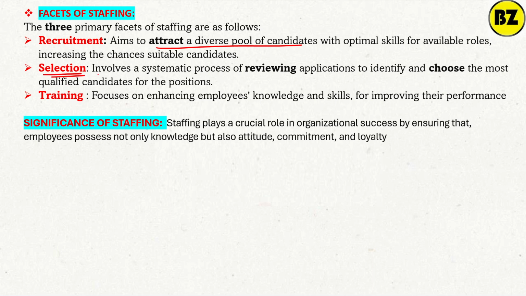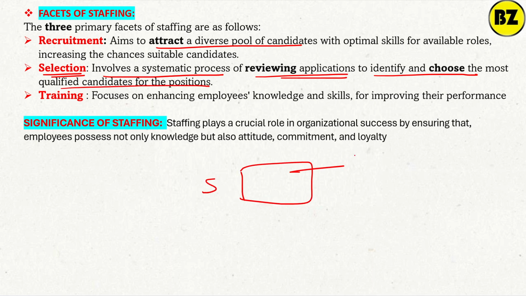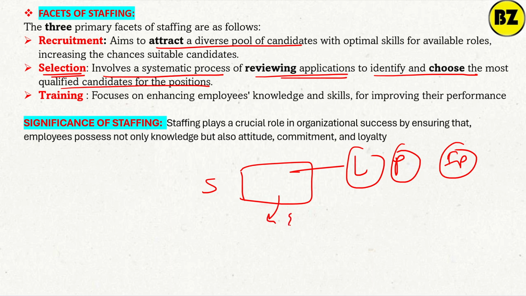Selection involves a systematic process of reviewing applications to identify and choose the most qualified candidate for the position. Suppose 1 lakh people have applied for the IBPS examination. IBPS will conduct the examination, set the criteria, and those who fulfill that criteria will pass the examination.